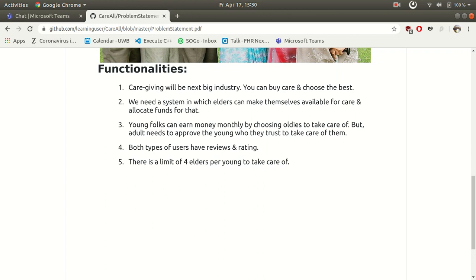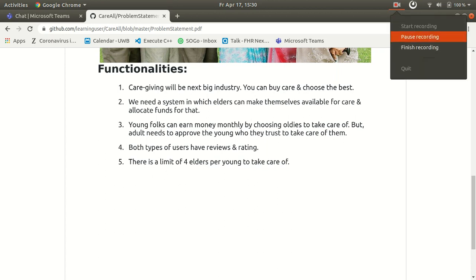and in order to take care, first he has to send a request, and an elder at his wish can approve the request. Both the users at the end of the term will have a review and rating system based on which we can choose the best. There is a limitation that a young person can only accommodate 4 elders at once.